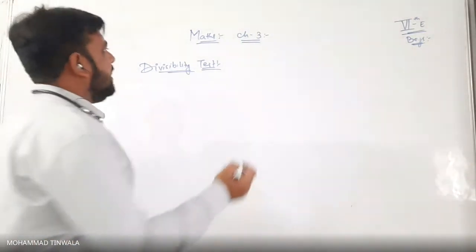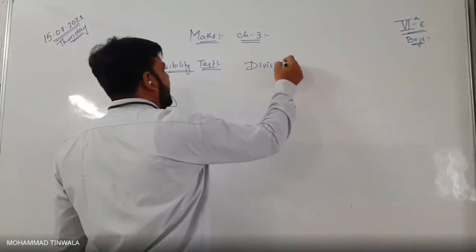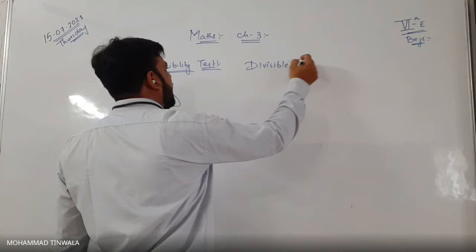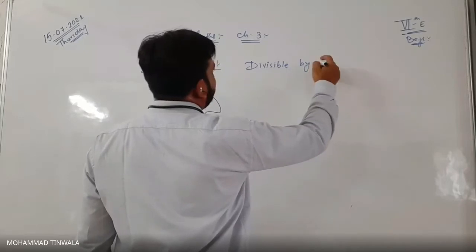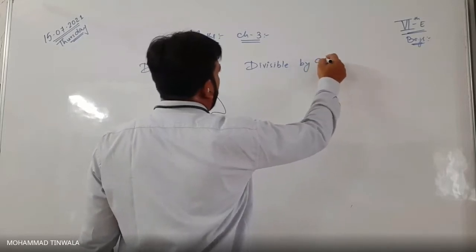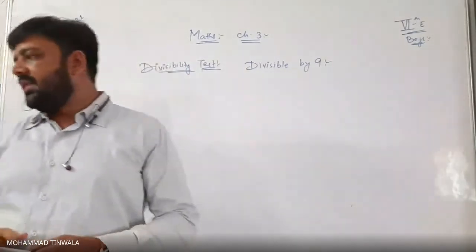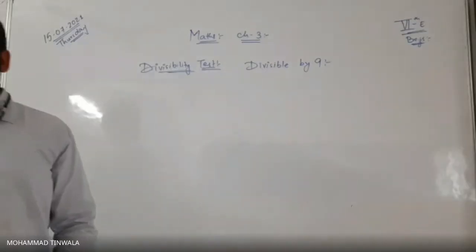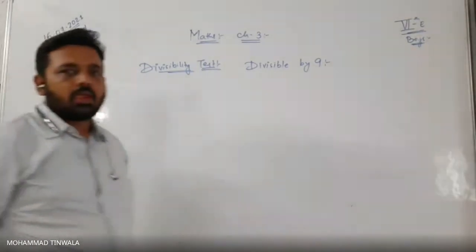Who will tell me how can we recognize whether the number is divisible by 2?